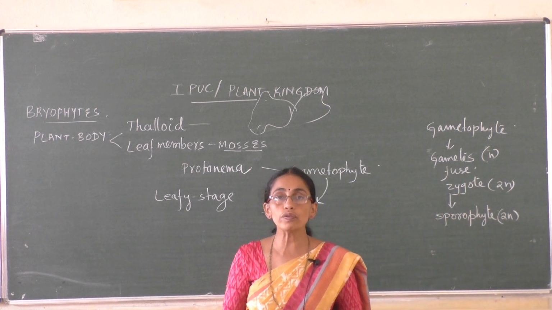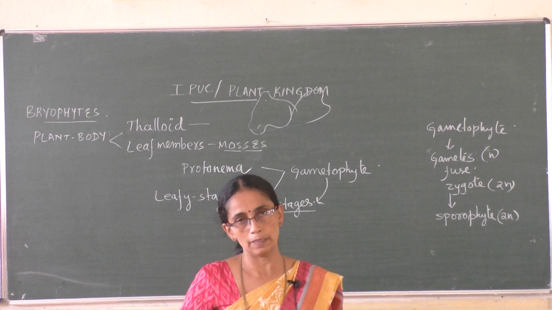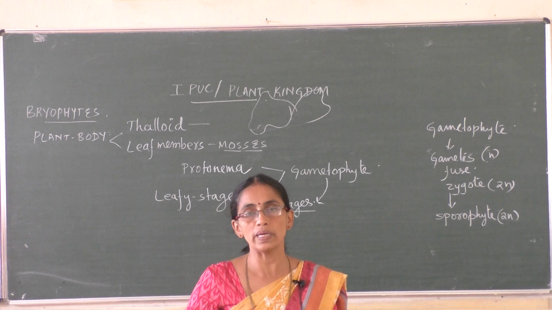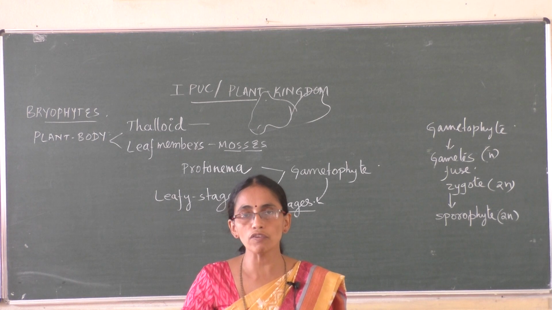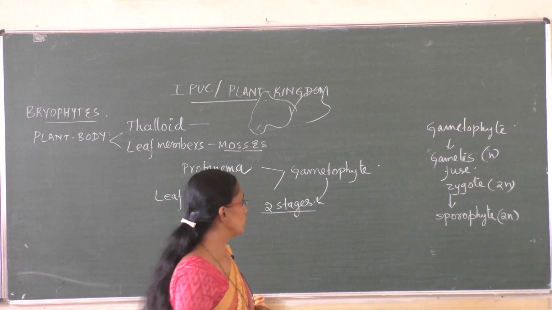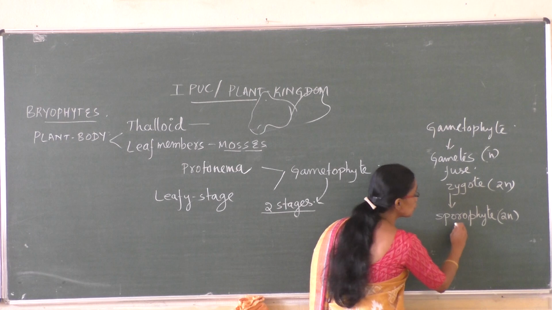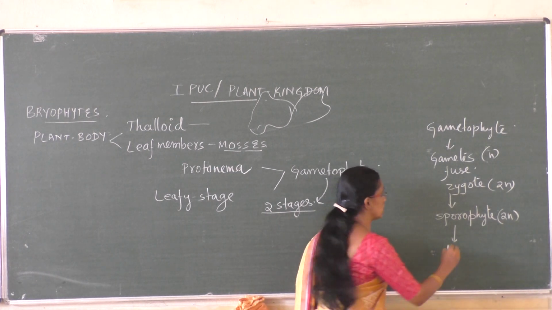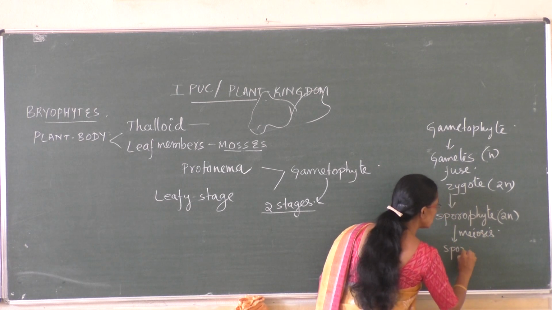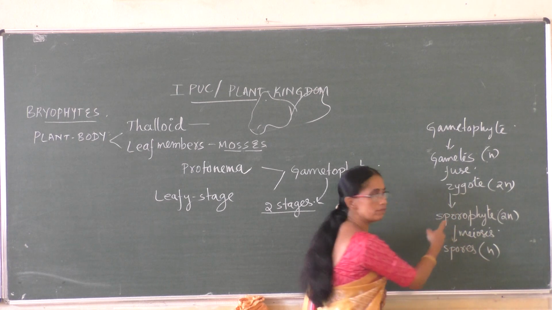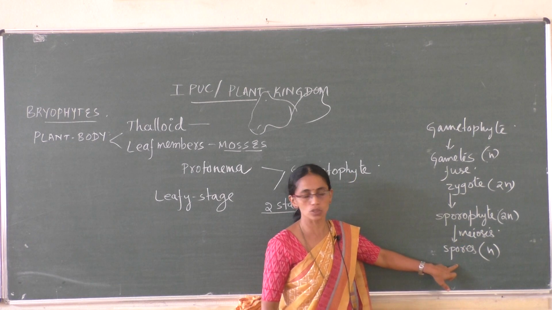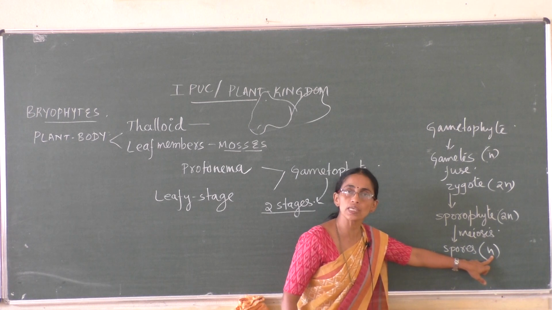So the gametophyte means the gamete-producing one. The gametophyte produces male and female gametes, which fuse, resulting in a diploid zygote. The zygote grows and becomes the sporophyte. The sporophyte undergoes meiosis and produces spores, which are haploid.